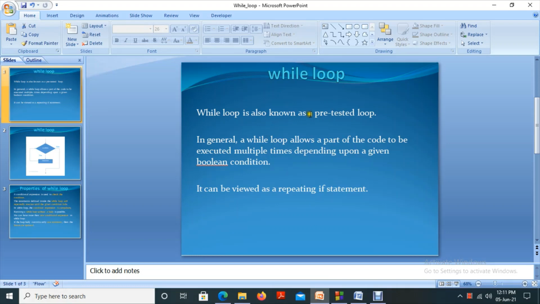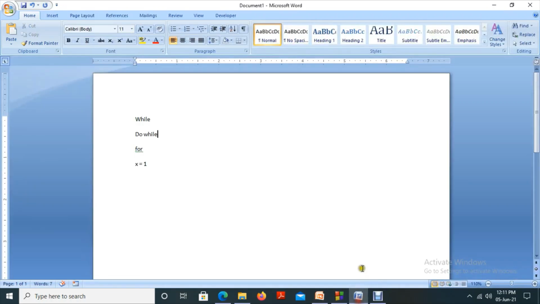While loop is also known as a pre-tested loop. Why it is said to be pre-tested, we will discuss. A while loop allows a part of the code to be executed multiple times depending upon a given Boolean condition. So what is the difference between while loop and if statement? For example, I just want to print the first 10 numbers. That is the problem that we have, and we are going to write a program for this.